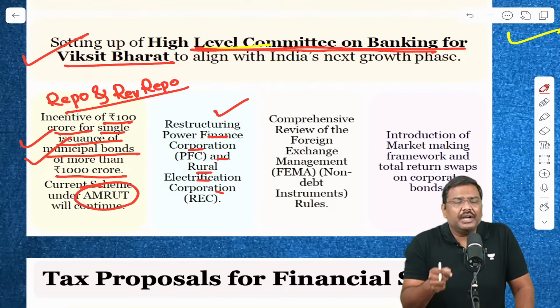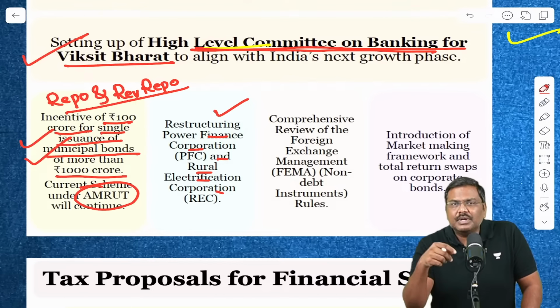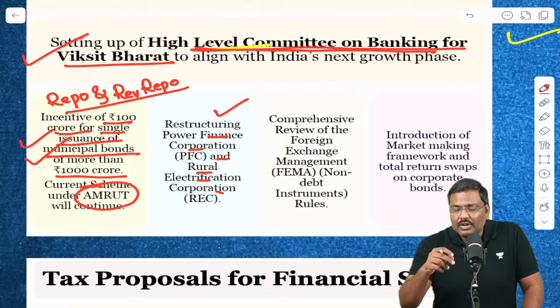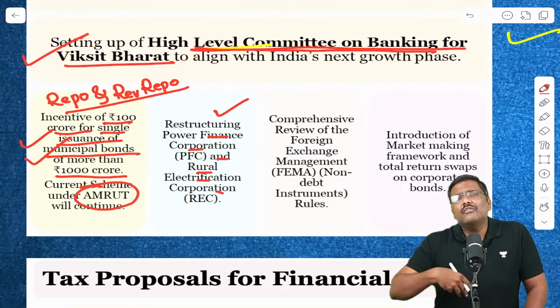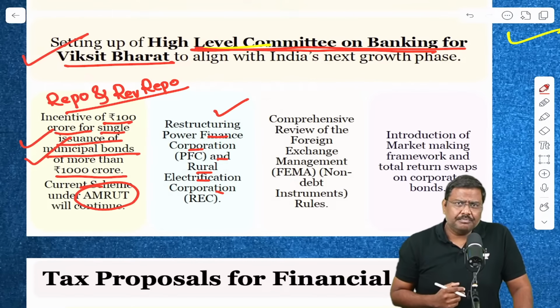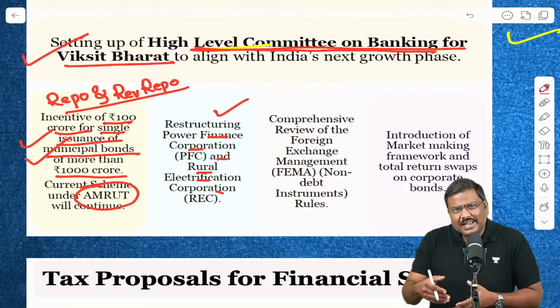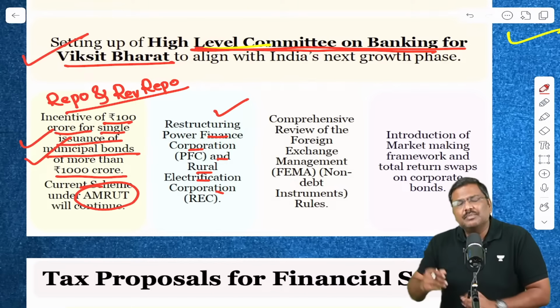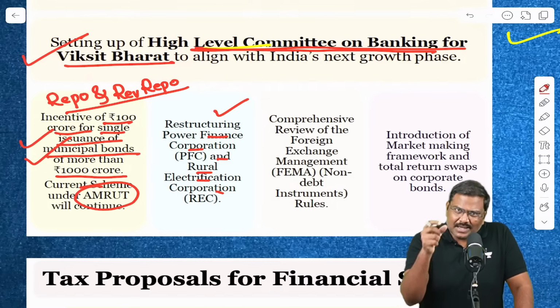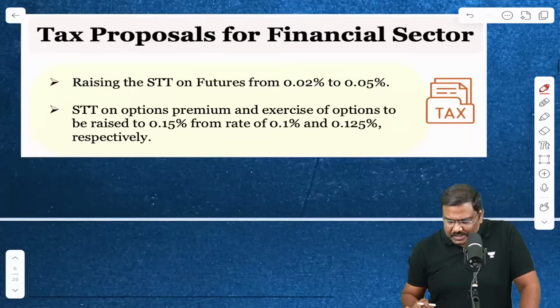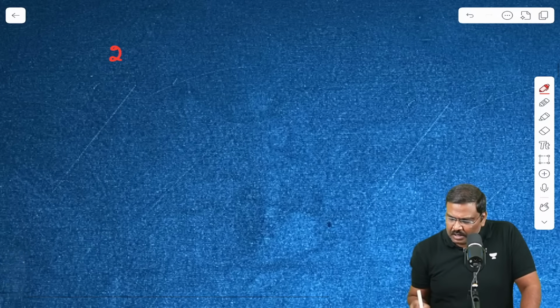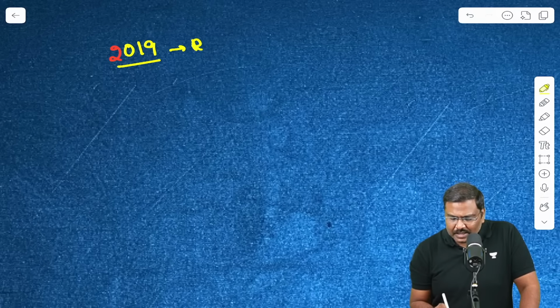And why are these important? These are important because they will promote certain projects. They will promote long-term projects specifically under the power sector. For example, you will very often come across Ujjwala Yojana, Pradhan Mantri Ujjwala Yojana. It is basically the nodal agency REC which is responsible for its implementation. So earlier, like I said, Rural Electrification Corporation was owned by Government of India. In the year 2019, the Government of India sold the majority of its stake in the Rural Electrification Corporation to Power Finance Corporation.